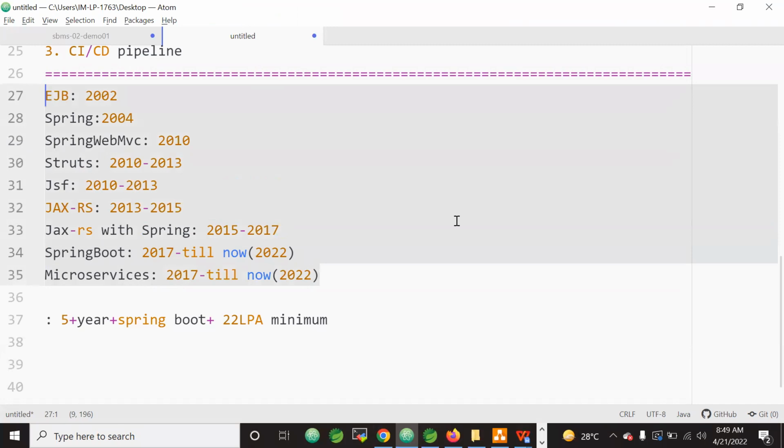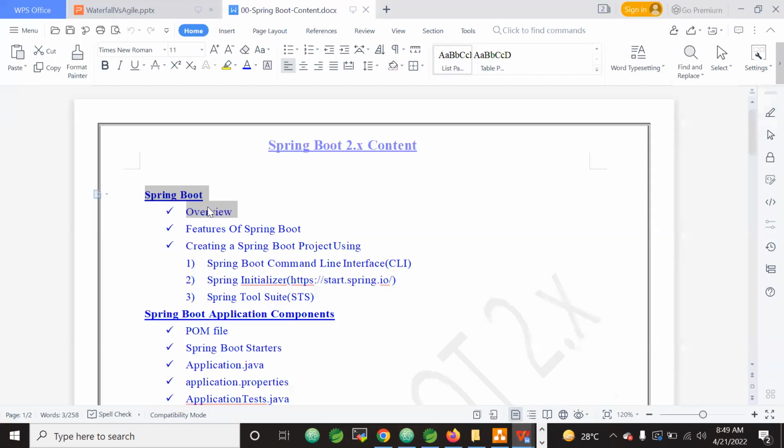So in 2002 EJB was there, in 2004 Spring was there. What is the problem between these two? And Spring Web MVC, what does it resolve? Struts, how was it used? JSF, how was it used? JAX-RS. We need to bring up this technical evolution discussion, and finally justify why we are going for Spring Boot. That level of discussion we will do here. Next, we will start the features of Spring Boot. Of course, this is again part of the question, why Spring Boot is most popularly used.